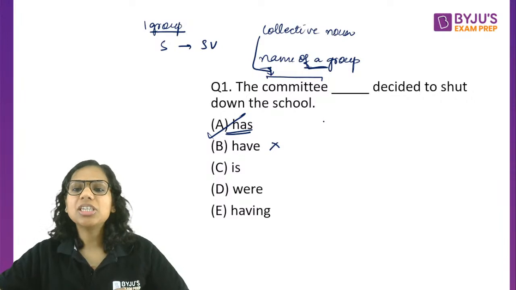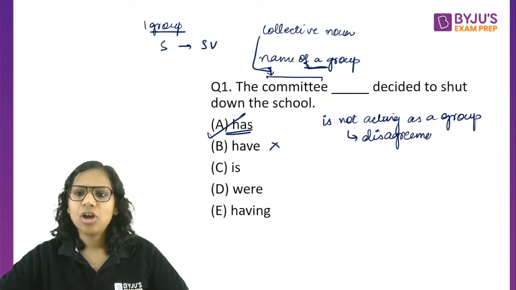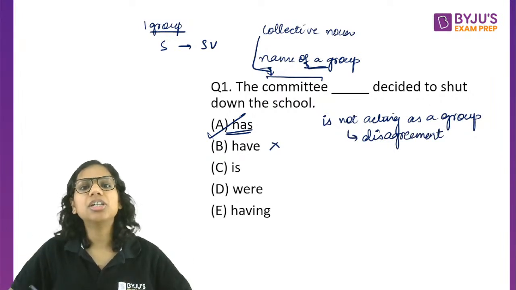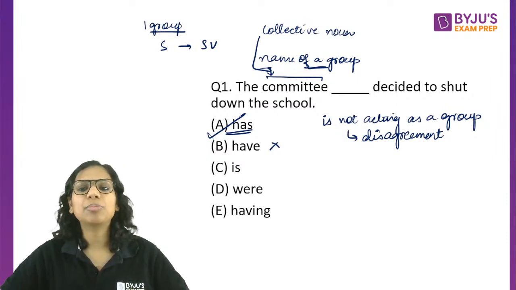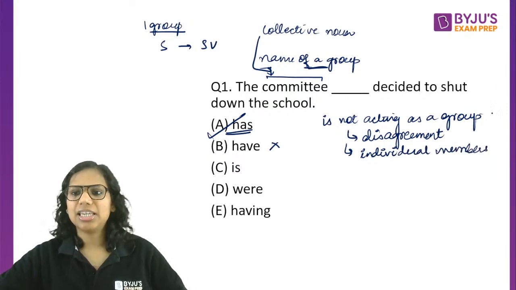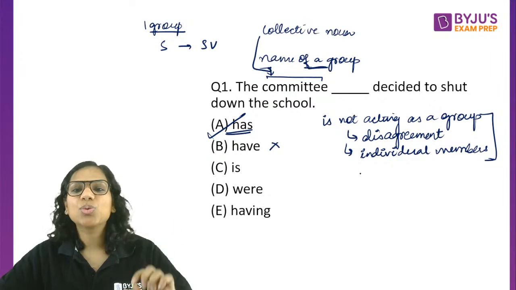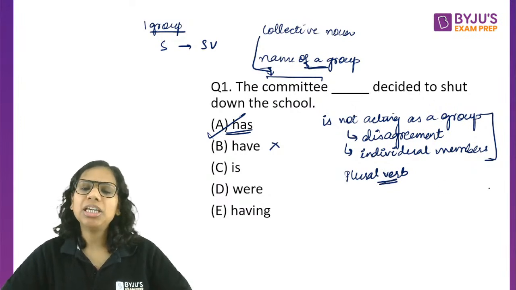So when a group is not acting as a group, either because there is some disagreement, or sometimes we simply want to focus on the individual members of the group, in that case, we will use the plural verb. In that case, this will act as a plural noun, right? So the committee do not see eye to eye on this matter.